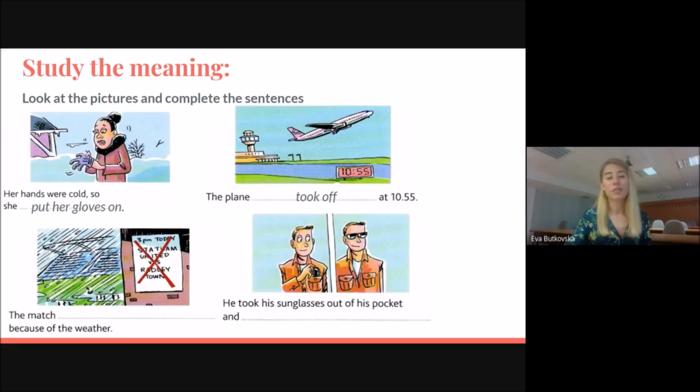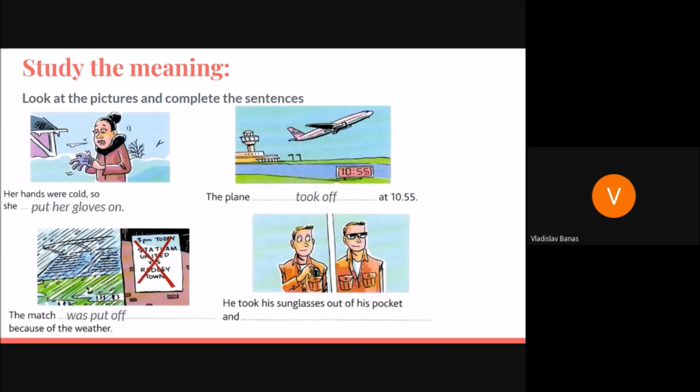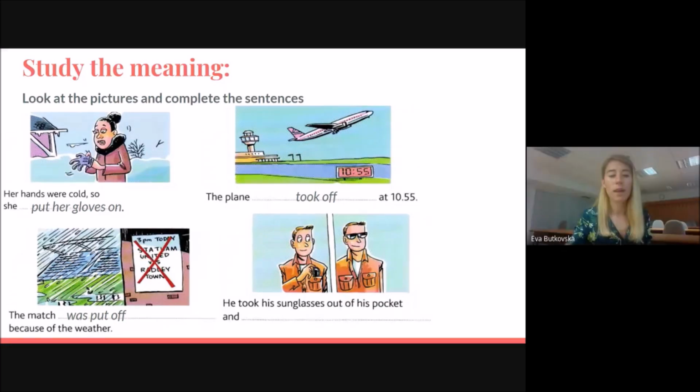What about the third picture? The match. Remember, delay and cancel. Remember that? What was it? Does anybody know the answer? The match was put off. Put off the match because it was cancelled. Okay, put off.